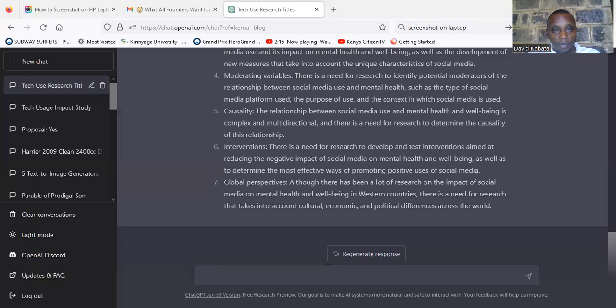So we have "Social media use and mental health and well-being among adolescents, a scoping review." I can go to the abstract and look at what they got among the 79 studies that met inclusion criteria. The majority were quantitative, so they are talking about what was happening. The findings from the scoping review revealed that about three-quarters of the included studies focused on social media and some aspect of pathology. So you can see they are telling us some of the areas that have actually been studied.